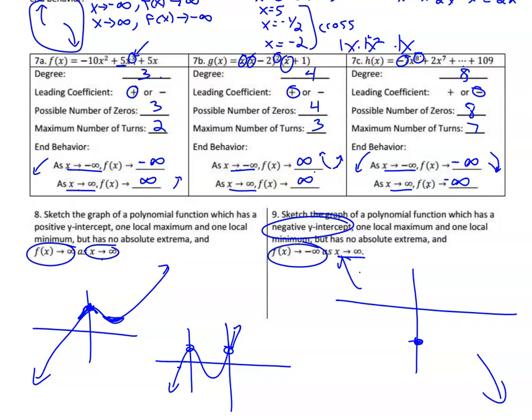So somewhere we have to pass through this, and we have to have a bottom of a hill and top of a hill. So I could do this even. There's one local minimum, one local maximum, no absolute minimum because it goes down forever, and no absolute maximum because it goes up forever.